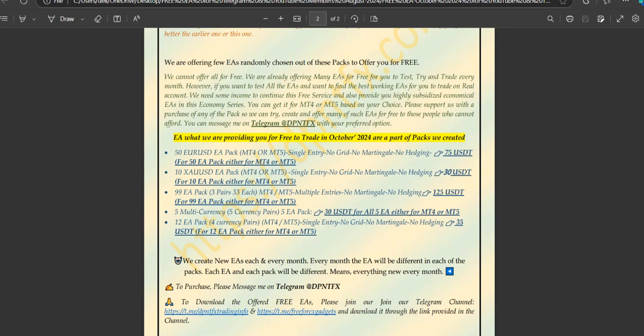Okay, so these are all single trade expert advisors, no martingale, no hedging, no grid. So you can just check it out and try them in case you would like to.